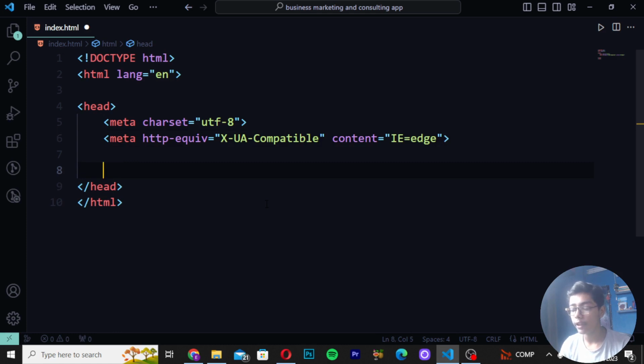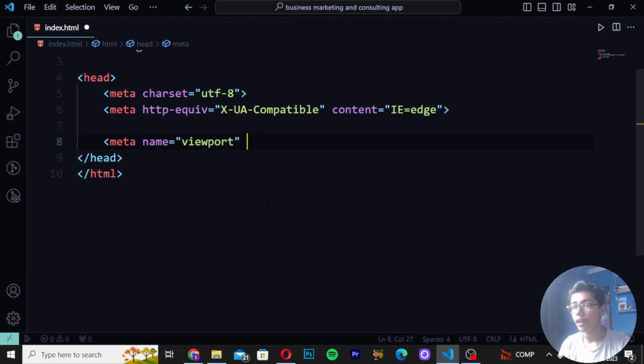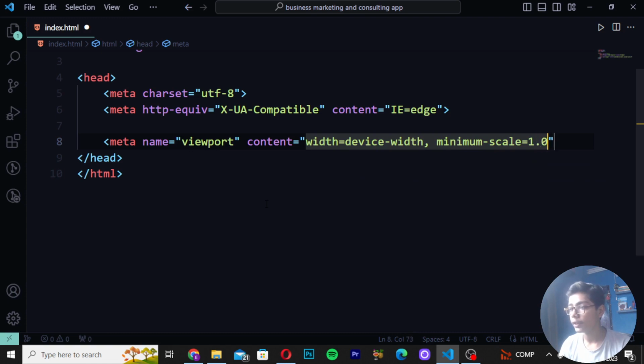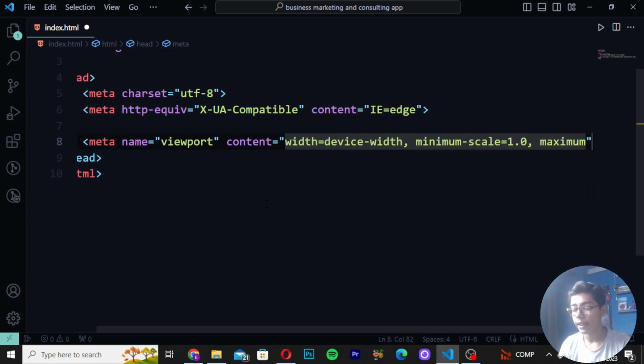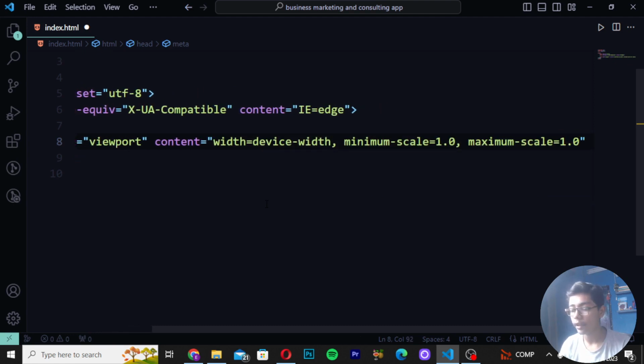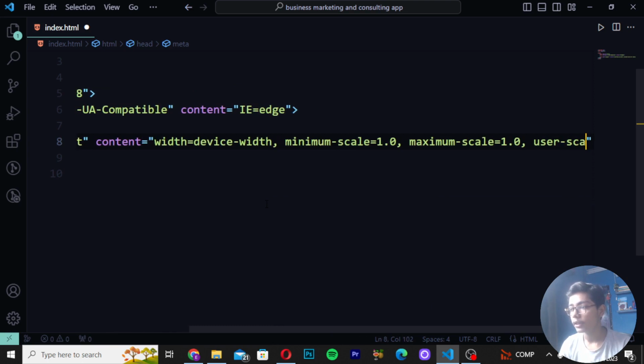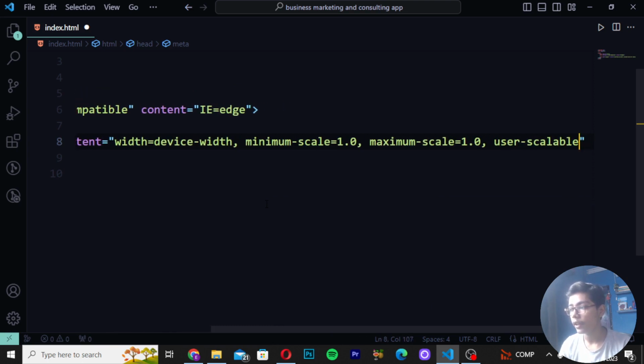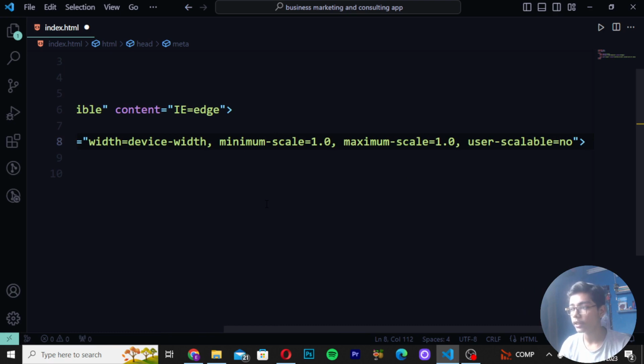Move down and create meta name, and here I will be writing viewport. Then here you have to just write content, and then here I will be now writing width equal to device-width, comma, then minimum-scale equal to 1.0, then comma, and then maximum-scale equal to 1.0. Then write comma, user-scalable, and then equal to no. Then you have to close this tag as well.